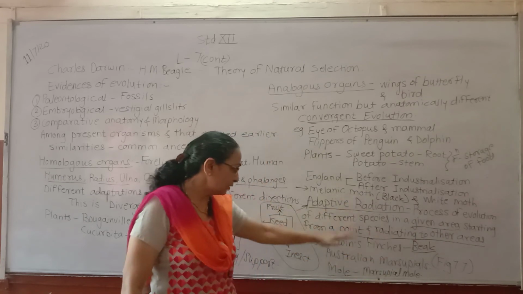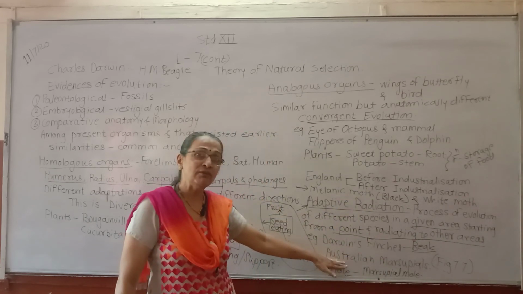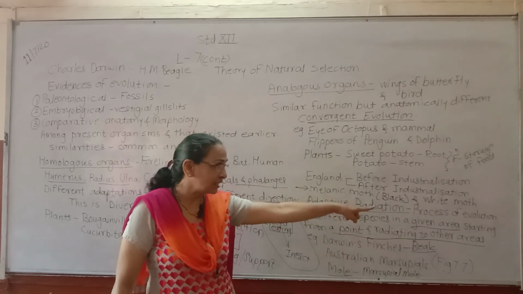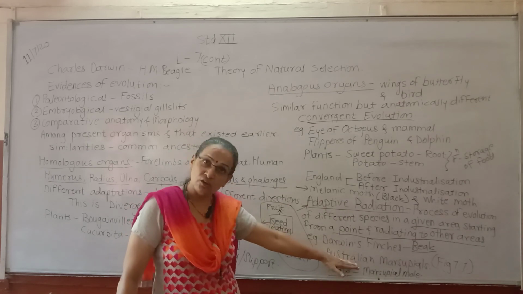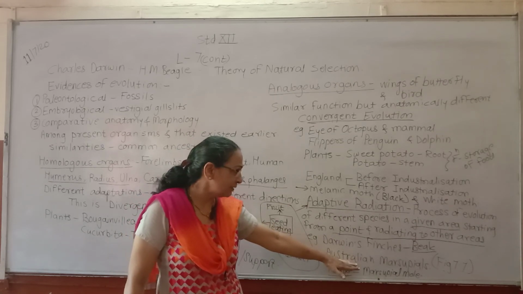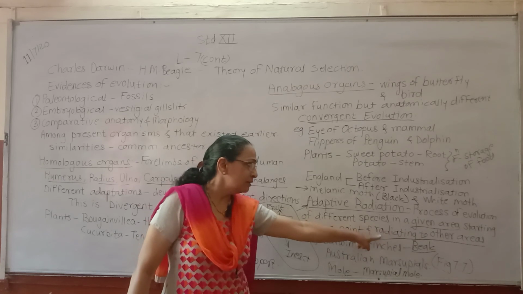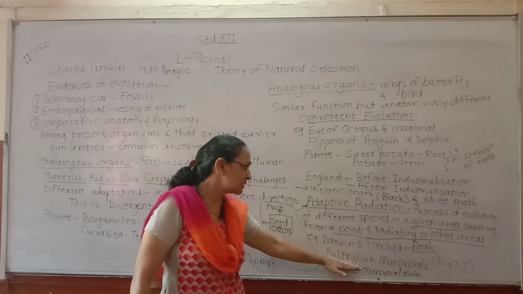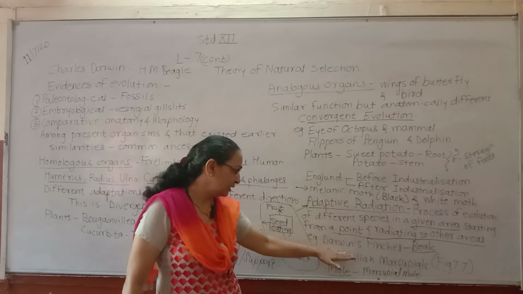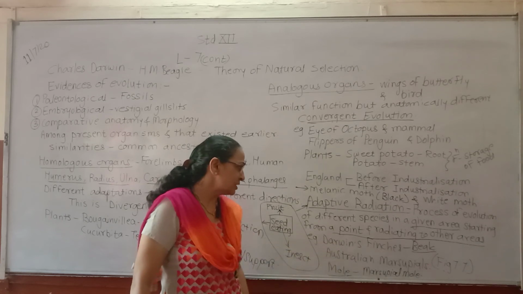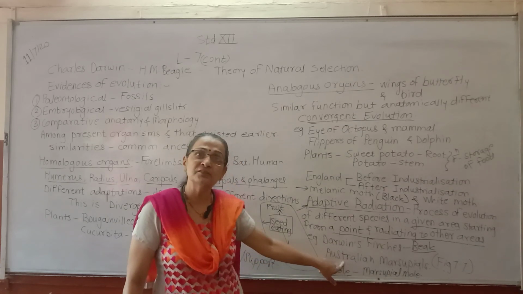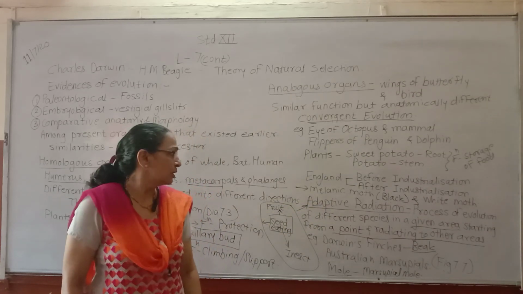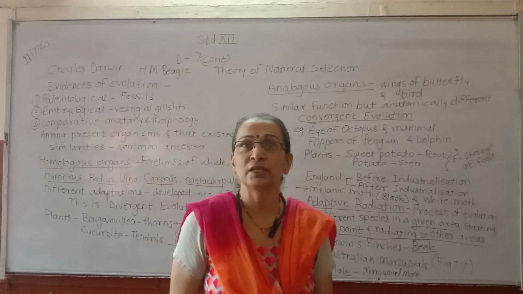So there are different organisms. They have developed from a single point in a given area, that is, only in the Australian continent you can see that, and they have given rise to different organisms. So this is also considered adaptive radiation. So Darwin's finches and Australian marsupials are the two examples of adaptive radiation. Next time we will see the next part of the lesson. Thank you.